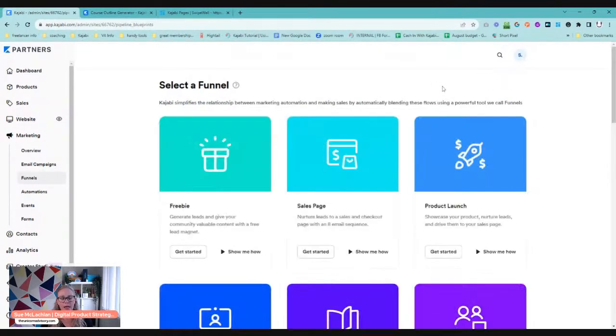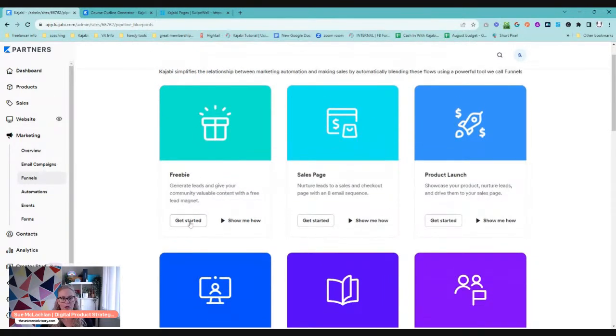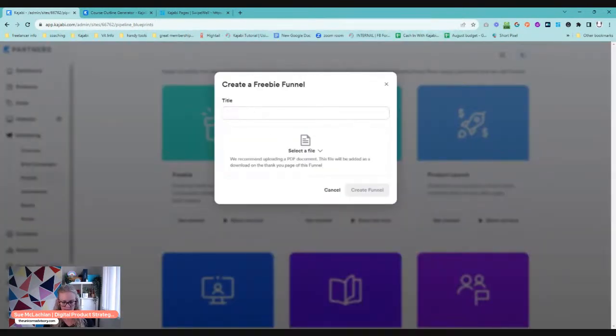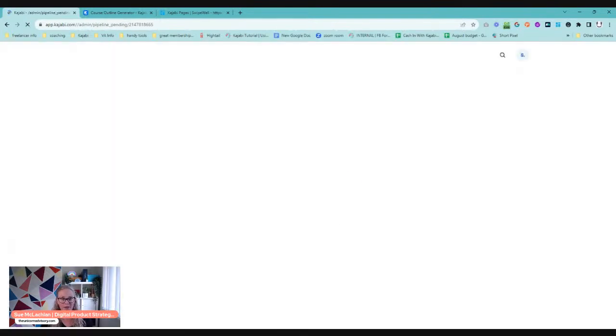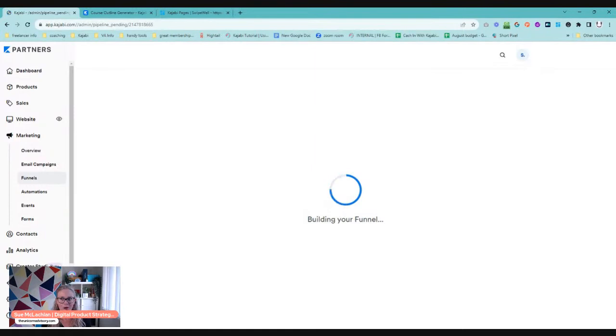Because when you create a funnel, so let's say we have a lead magnet. So we'll get started with this, and we'll call this lead magnet. And we can actually even add that in here if it is a PDF. And that would put it onto the thank you page for us. So you know what I mean? It's like thinking, what will you need? And it creates it all for you.